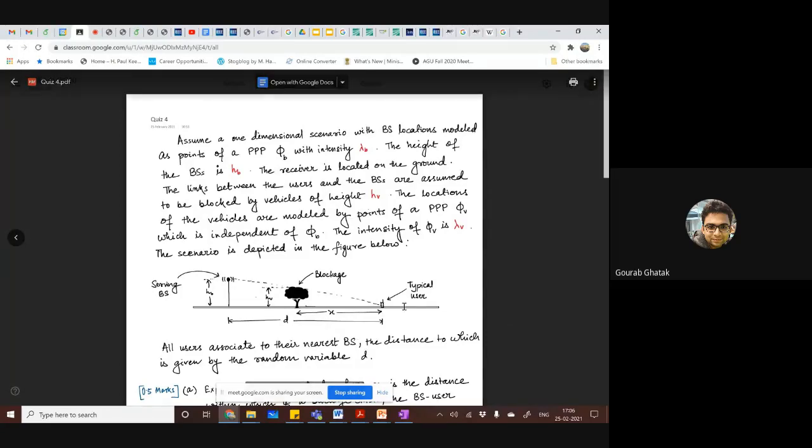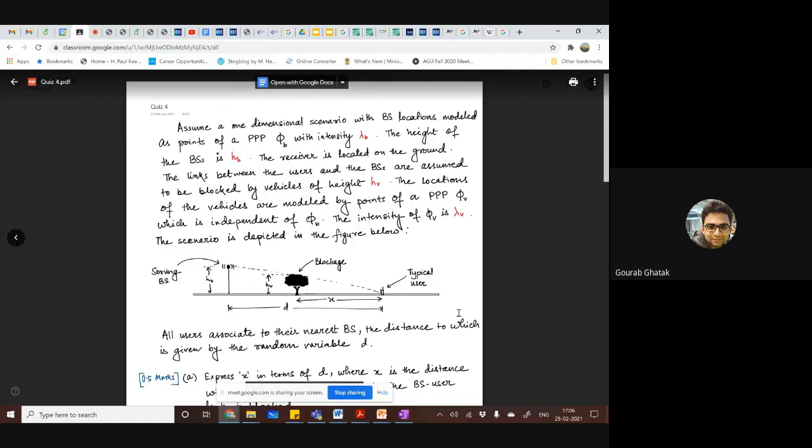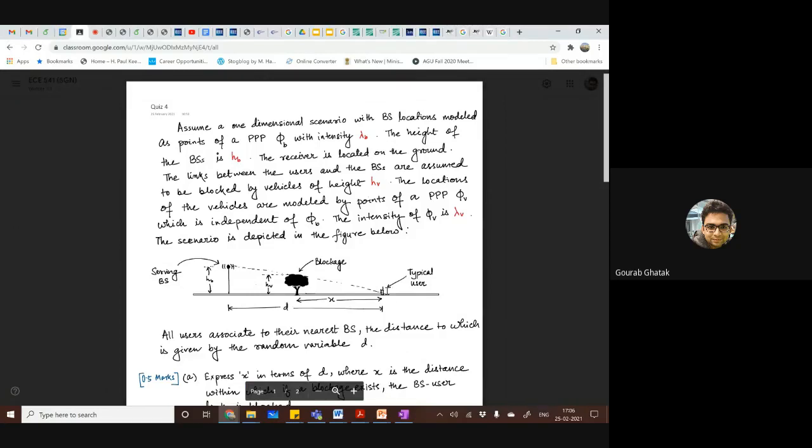The question consists of a one-dimensional deployment scenario where this guy is the base station or serving base station, and it is serving some users located along the roads. This is a system model that we will start to explore after the midsem. Unfortunately, they have decided that they will be operating in millimeter wave. That means all blockages like vehicles and trees such as this account for blocked links between the base station and the user. A couple of parameters: base stations are homogeneous Poisson point processes with intensity lambda b.